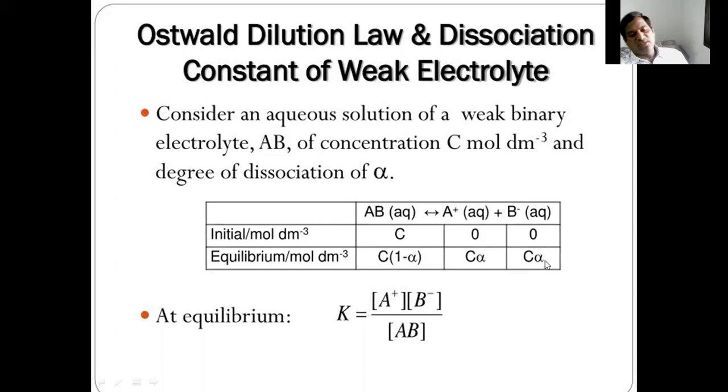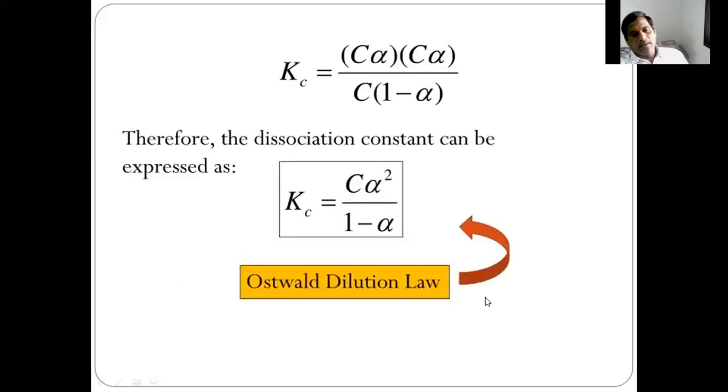At equilibrium, the constant K is equal to A plus B minus by AB concentrations. A plus concentration is C alpha, B minus concentration is C alpha, AB concentration is C into 1 minus alpha. Therefore, the dissociation constant can be expressed as Kc is equal to C alpha square by 1 minus alpha.